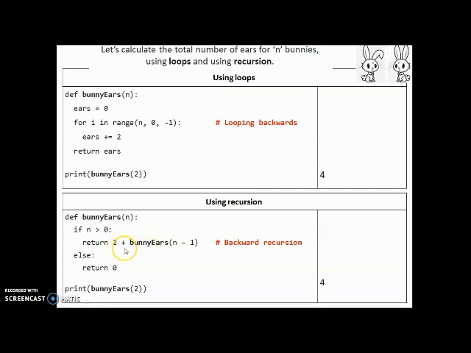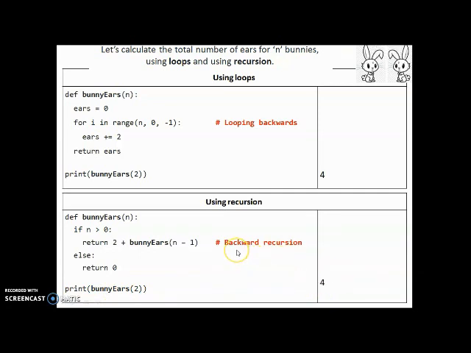So, 2 goes to bunny years 2. In bunny years 2, it already had a 2 here and it gets 2 from bunny years 1. So, 2 plus 2, 4. It returns 4 to its calling function. So, the value 2 plus 2 or 4 gets returned to print, and therefore, we have the output of 4.